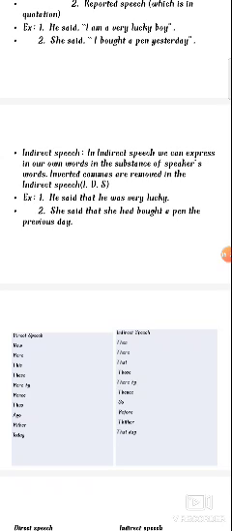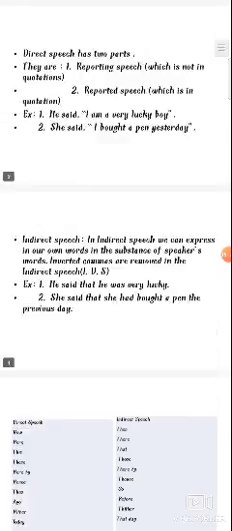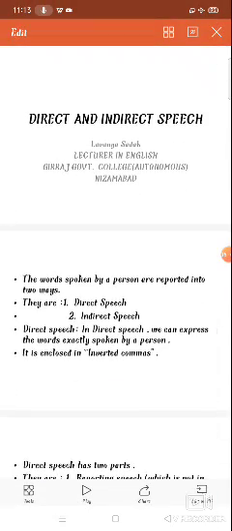In the examinations, you have to learn both. He will not give only direct speech for you to convert into indirect speech. Sometimes he will give indirect speech and you have to convert it into direct speech. So don't expect that only direct speech will come in the examinations. You have to observe the sentences or statements.